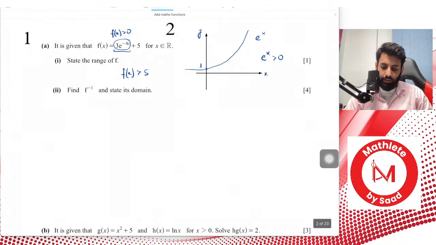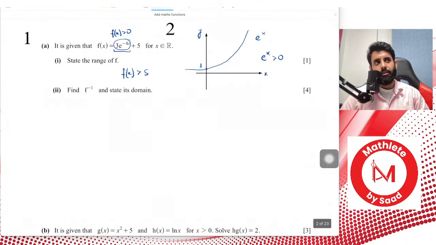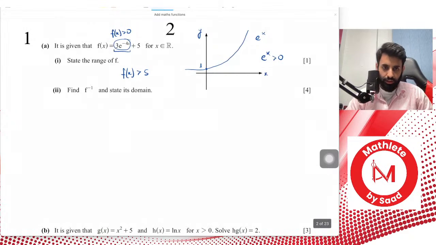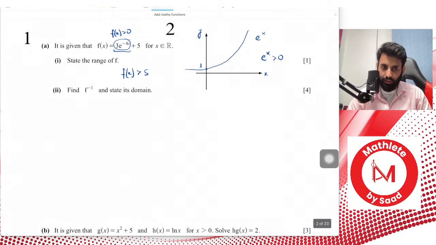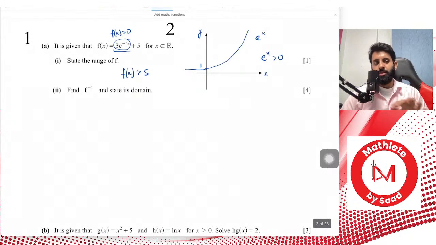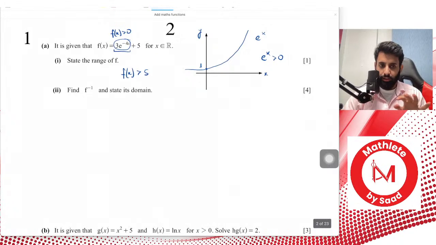What's the role of 3 in it? The role of 3 is not really going to change anything. It's not going to have any effect on the range. As far as the shape of the graph is concerned, there will be some effect on it, but overall there is no role of 3. It's not going to change the range.